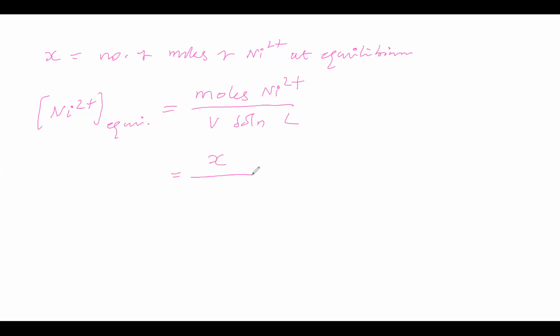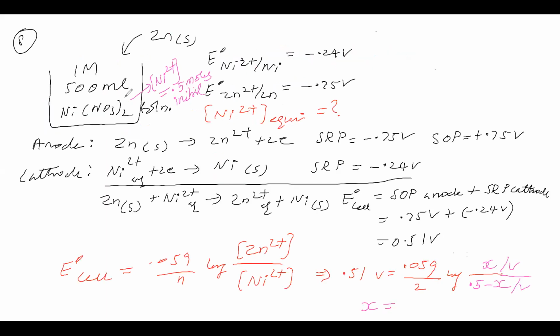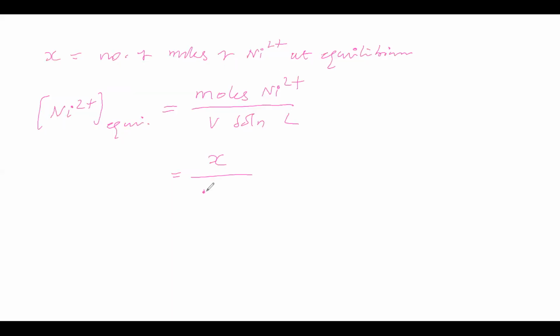Volume of solution is 500 ml, therefore 0.5 liter. So we get the concentration of nickel at equilibrium as 5.15 into 10 to the power of minus 18 molar.